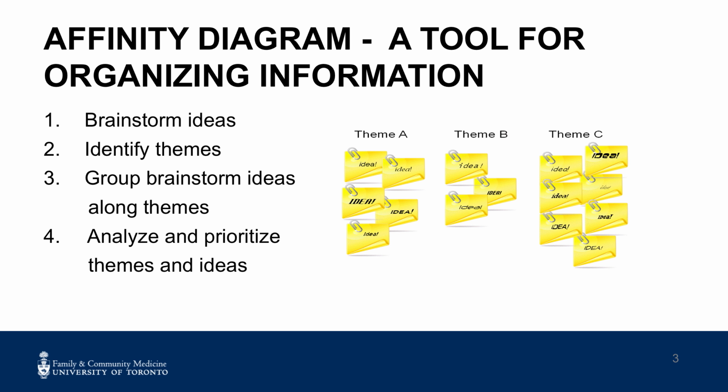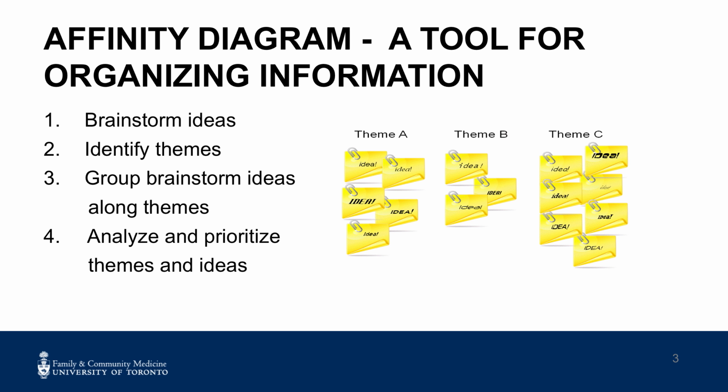The affinity diagram is a tool for organizing information across themes and is helpful for teams when they are attempting to identify the causes of a particular problem. It supports the concept of brainstorming, which enables each team member to share his or her perspective on the problem or opportunity for improvement.